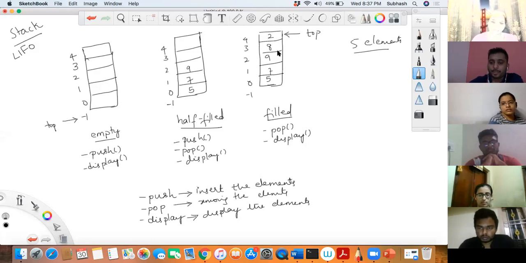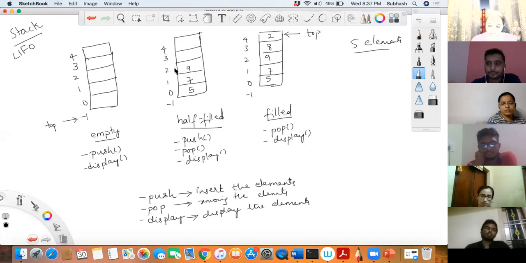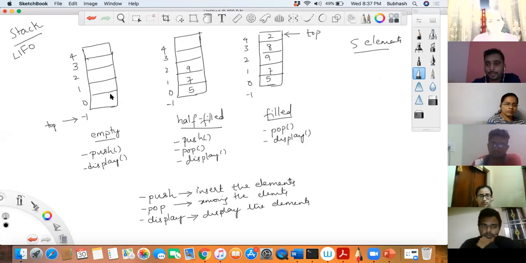Supreet, listen to me very carefully. You have to concentrate over here for now. If I want to enter an element into the stack, Supreet, can you unmute yourself, please? Supreet, we have to do push, pop, and display, correct? So first time the stack is empty, correct? So when the stack is empty, how do I know whether the stack is empty?